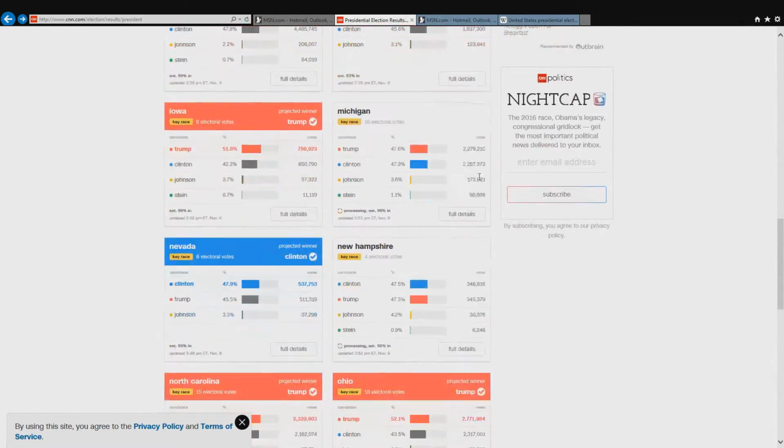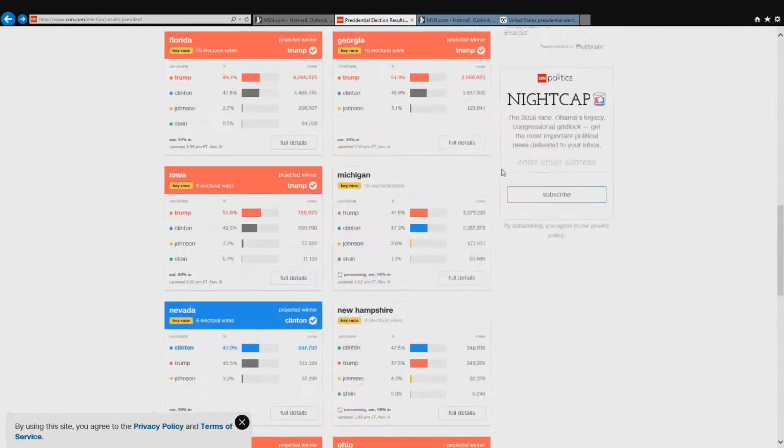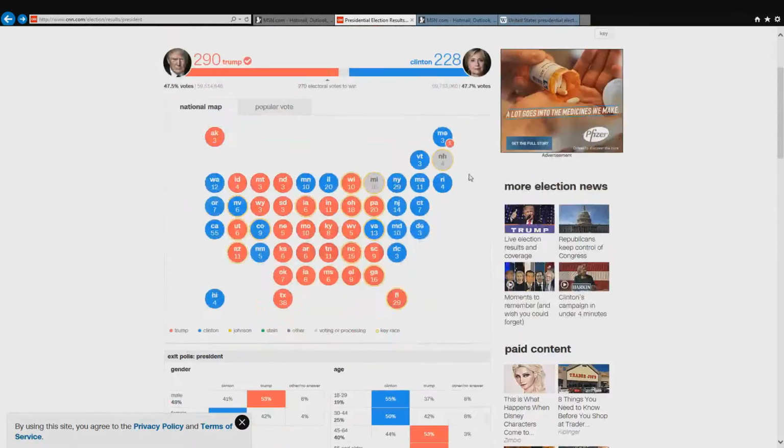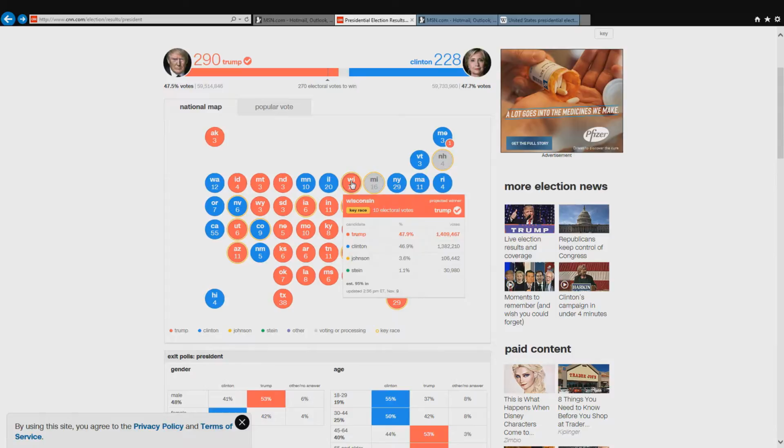And that's basically all I have to go over. Again, one of the main reasons that Clinton lost was her blowout in places like, basically in these states right here, Wisconsin, Michigan, and Pennsylvania.